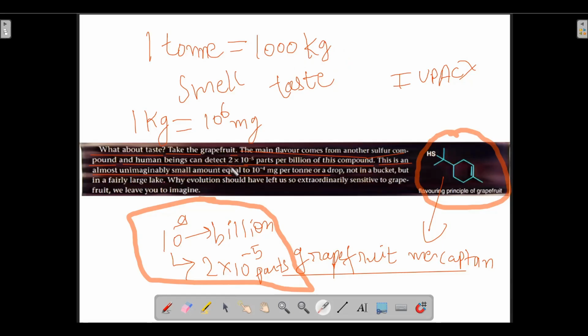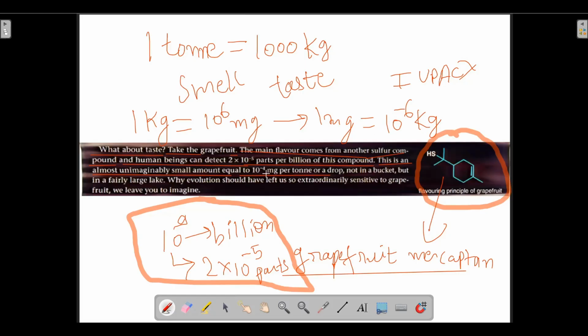So the amount is equal to 10 to the power minus 4 milligram per ton. Okay, so in 1000 kg, if we convert everything to kg, then what will happen? 1 milligram is equal to how much? 1 milligram is equal to 10 to the power minus 6 kg.